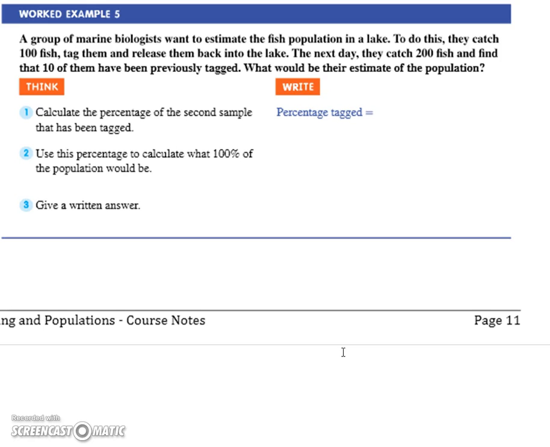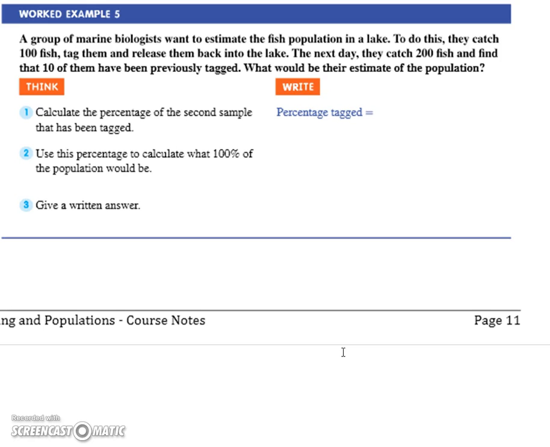A group of marine biologists want to estimate the fish population in a lake. Oh, this is how they work out the population of deer, so you can go hunting in America as well. Okay, we're going to estimate the fish population in a lake. To do this, they catch 100 fish, tag them, and release them back into the lake. The next day, they catch 200 fish and find that 10 of them have previously been tagged. What would be their estimate of the population?